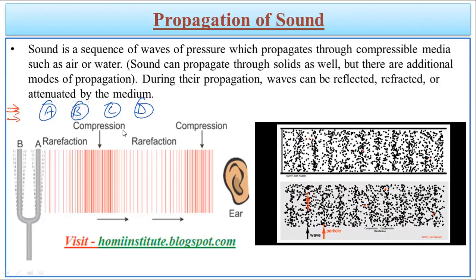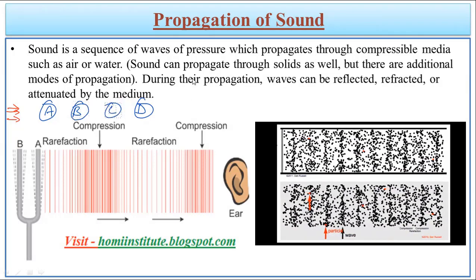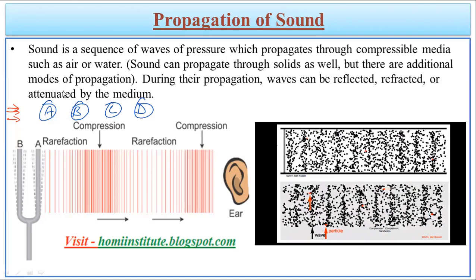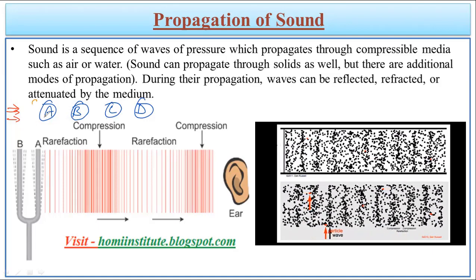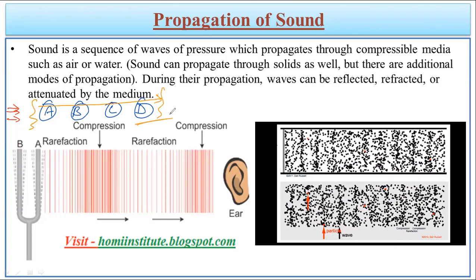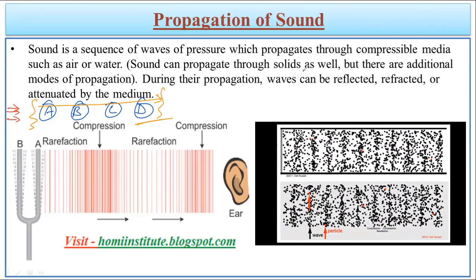So this process will continue again and again from one particle to another, and this phenomenon only helps the sound energy to be transmitted from this one end to this end, and that is called the propagation of sound.